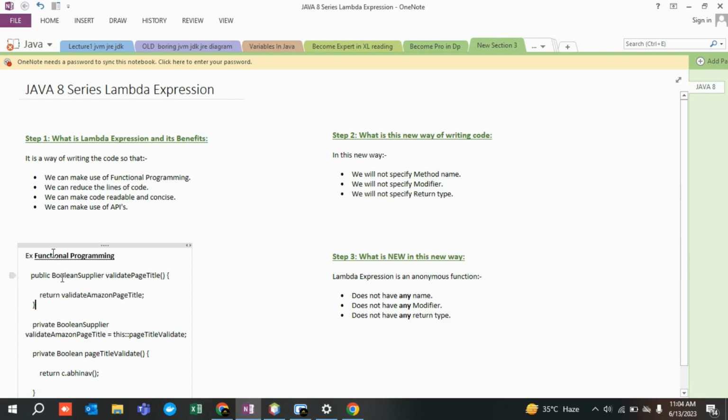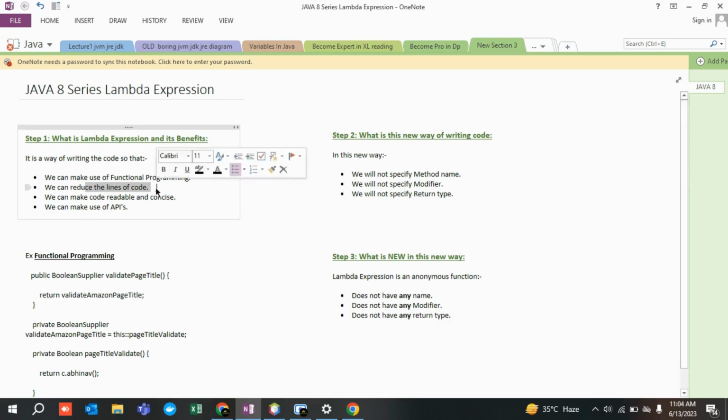Okay, so again I'm reiterating the entire thing we discussed. If somebody asks you what is Lambda expression and what are the benefits, you will say that now we have started writing our pieces of code in a new, different fashion. The benefit of writing the code in this fashion is that we can reduce some lines of code, we can make code readable, or you can also say that we can make use of functional programming and we can make use of APIs, right?